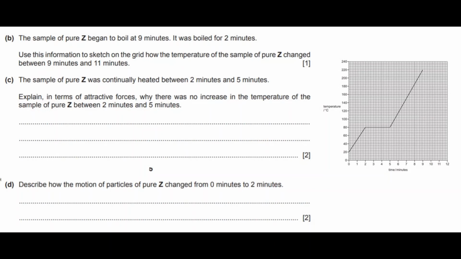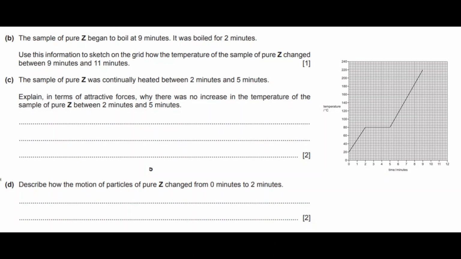Okay, so when it's at 9 minutes, the temperature is 220 degrees. So that is the boiling point. And because that's the boiling point, that is when it changes from a liquid to a gas. So the answer is a horizontal line from 9 minutes to 11 minutes because it boiled for 2 minutes. So you want to draw a horizontal line from 9 minutes to 11 minutes.